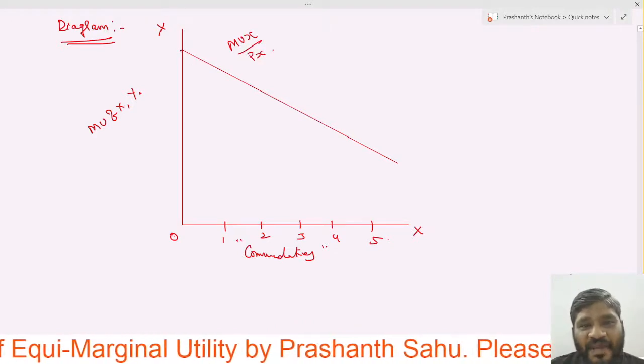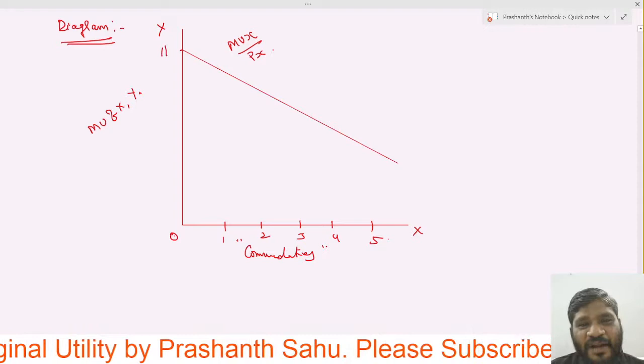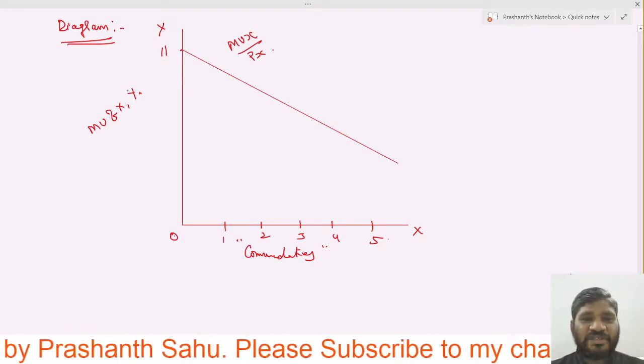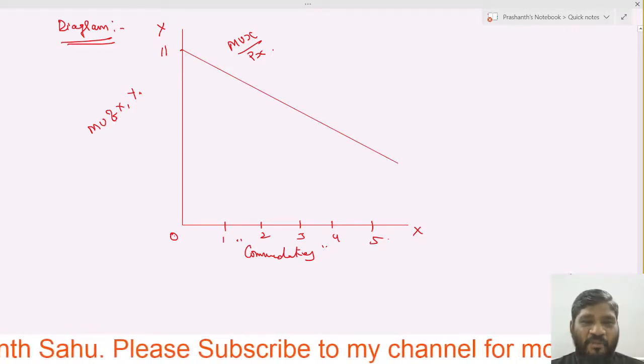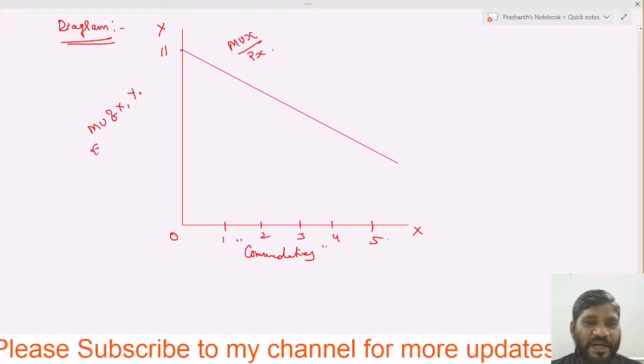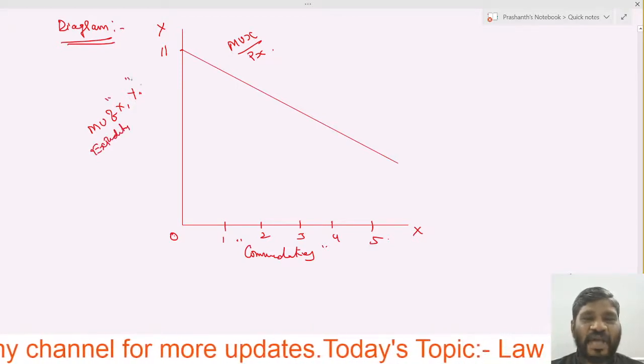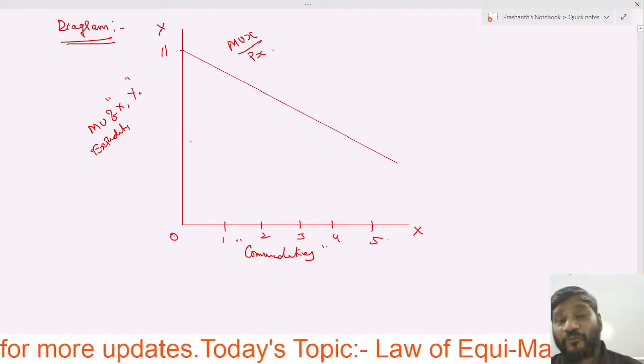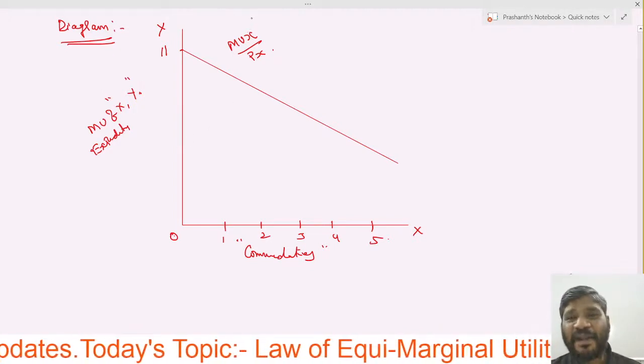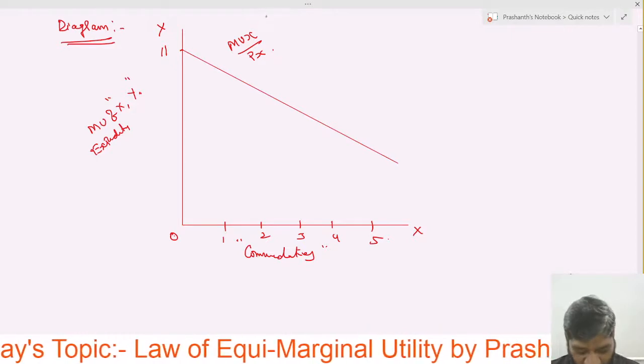Why? It is higher because it has started from 11 now. Marginal utility of expenditure. Here, I am writing the expenditure of X good as well as Y good. But from where has it started? It has started from 9 now.